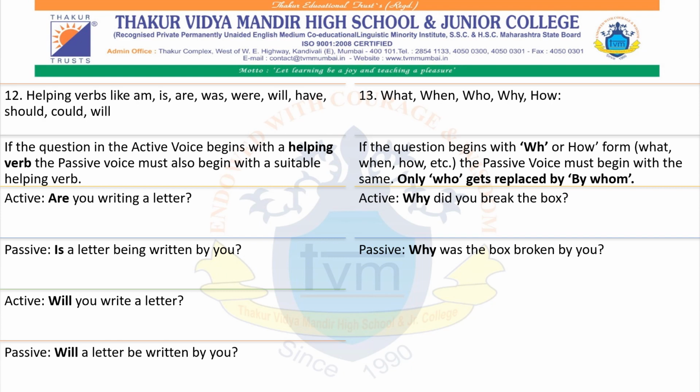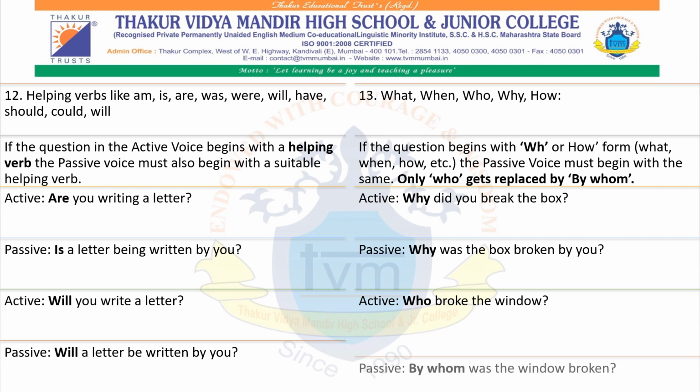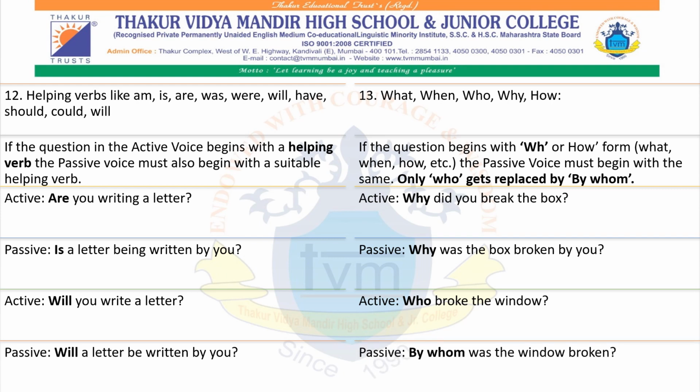Why did you break the box? Why have we added the auxiliary was? Because it is in the past tense. So, why did you break the box? Why was the box broken by you? Who broke the window? And here it will start with by whom. By whom was the window broken?